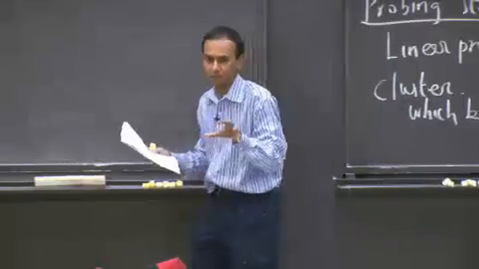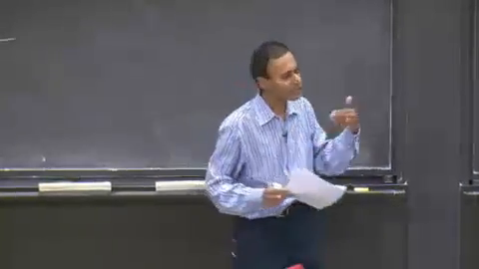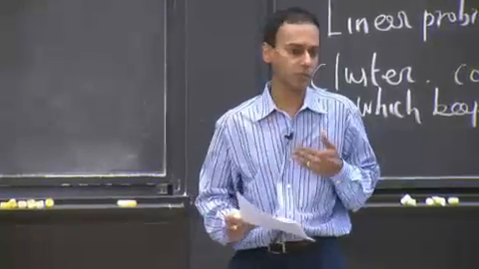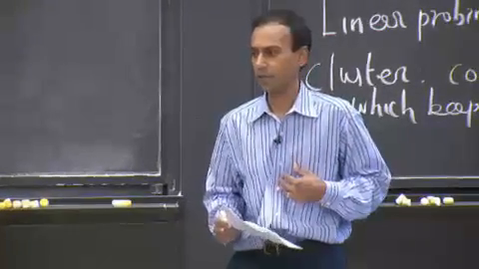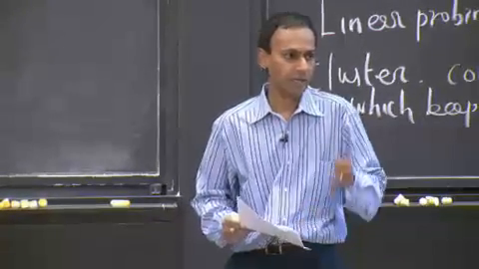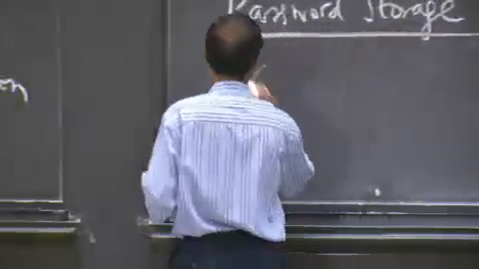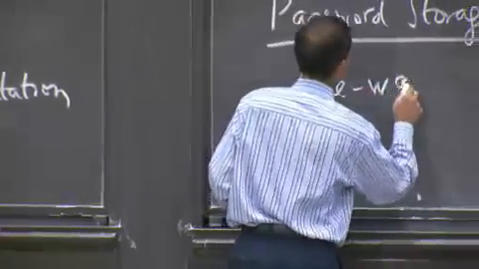But what you would rather do is make sure that even the sysadmin doesn't know my password or your password. So how do you do that? Well, you do that using a cryptographic hash that has this interesting property that it's one way.